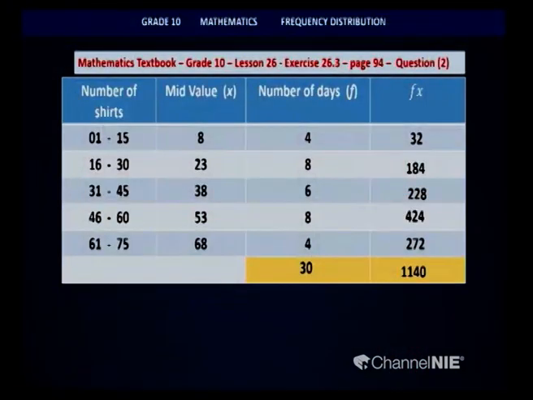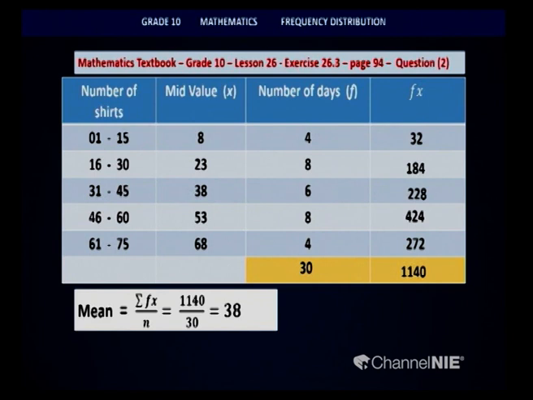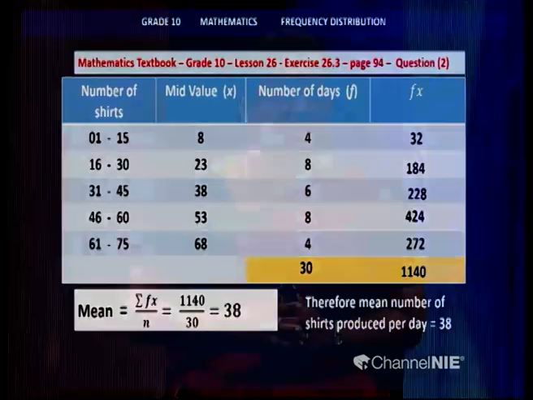Now children, after you calculate this, we have to move into the calculation of the mean. Mean is the division between the total of Fx and the total of F column. So I can put it on the screen like this, where mean is equal to sigma Fx divided by n, or you can say sigma F, and that is 1140 divided by 30, which gives you a value of 38. So 38, what does that denote? So I can put it into words like this: the mean number of shirts produced per day is 38. I hope you understood the calculation part. What did we use for the calculation? It was the mid value of each of these class intervals that we used for the calculation.